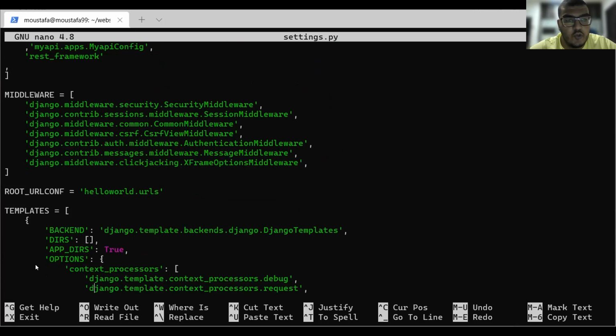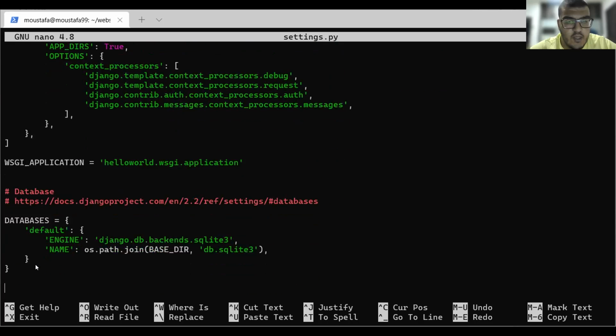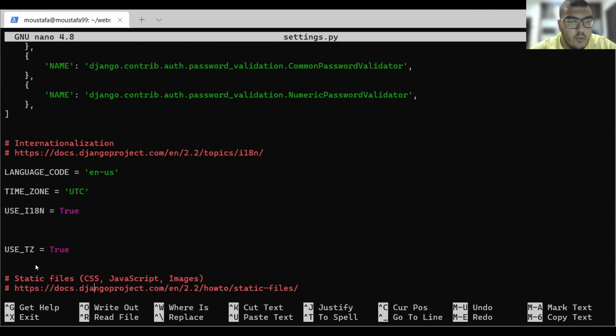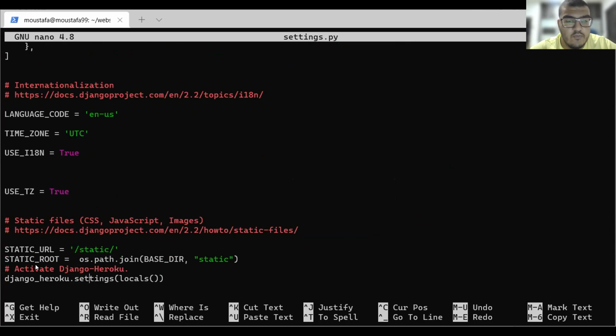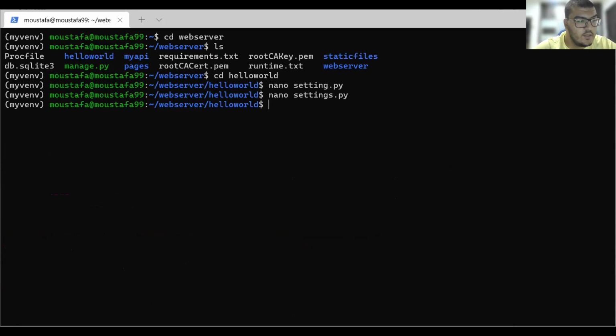And in order to use the Heroku app, we also need to add one more thing, which is the activation of the Django Heroku. So this line, we need to activate our Django Heroku debugging. So now we have created all this. We need to create our model, and we also need to activate our database.